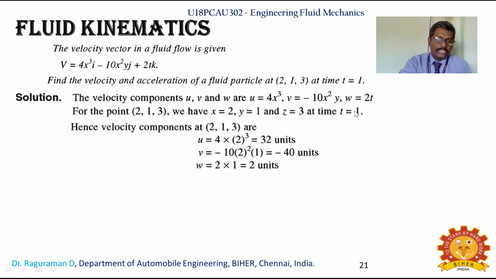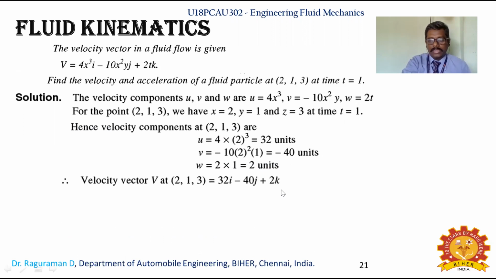Already we know the equations and how to write them. Now you are identifying what u, v, w are. Substitute the values of x, y, z and you will know the u, v and w values. You substitute x equal to 2 here, y equal to 1, and w equals 2 times t, where t is 1, so you identify u, v, w. So now the velocity vector can be written as 32i minus 40j plus 2k.